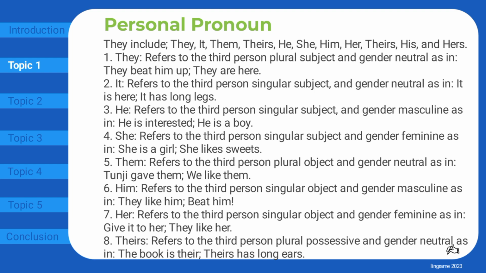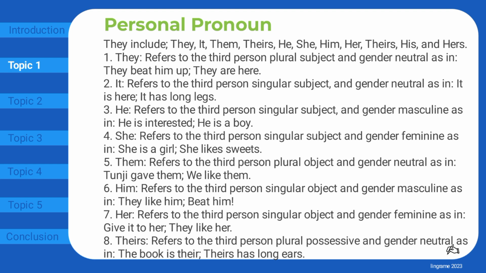They refers to the third person plural subject and gender neutral as in they beat him up, they are here. It refers to the third person singular subject and gender neutral as in it is here, it has long legs.